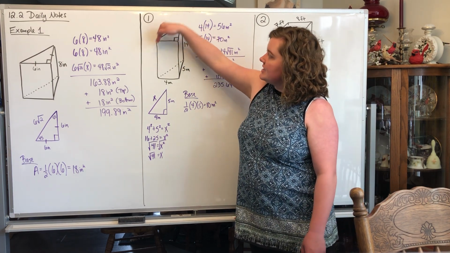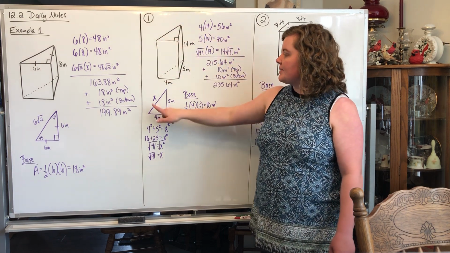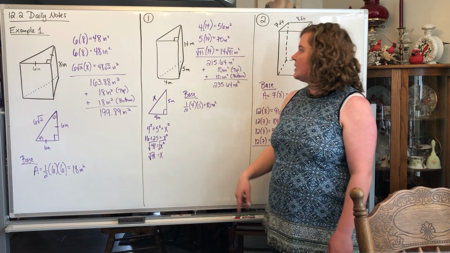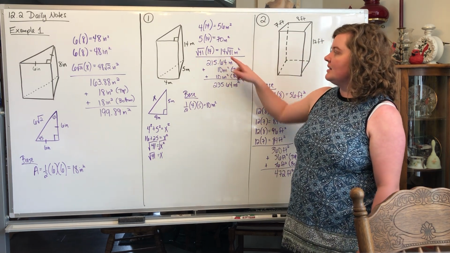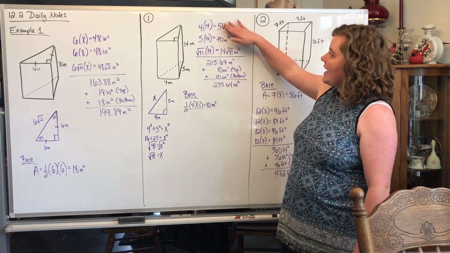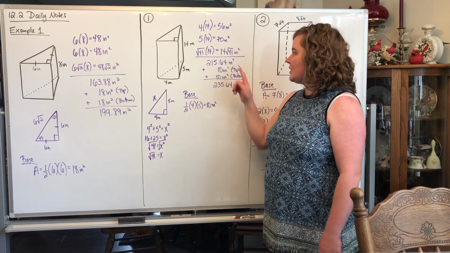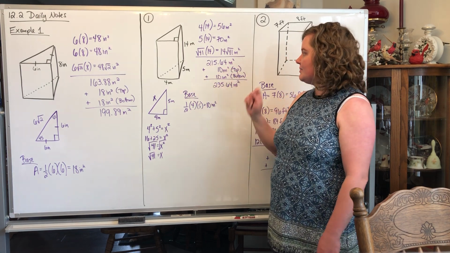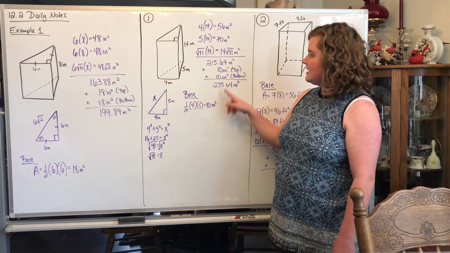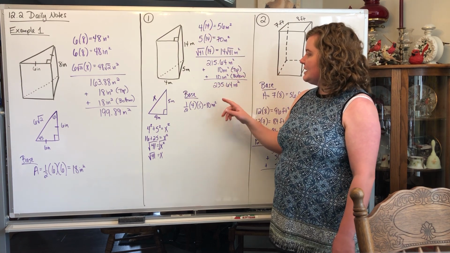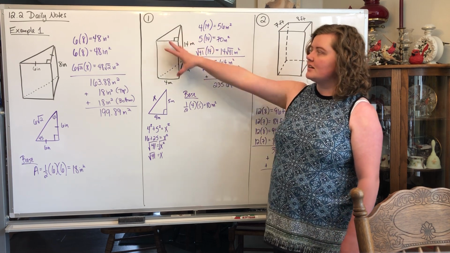And the back rectangle over here would have a height of 14, but its width is the hypotenuse, which we found was square root of 41. So you're doing 14 times square root of 41, which I would write like this, and leave alone for right now. Then when you add them all together, and you can type that in your calculator, you get 215.64 meters squared. We're in meters for this problem. Alright, so now you have to add the top and the bottom, which we found were 10, so you add 10 2 times, and you get 235.64 meters squared for the surface area of this shape.